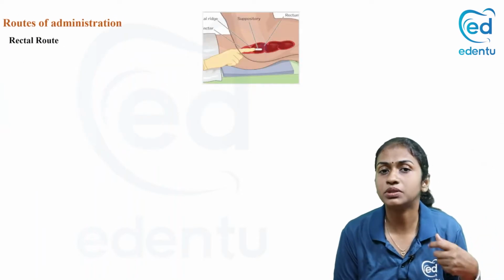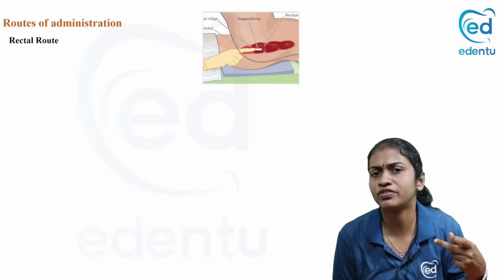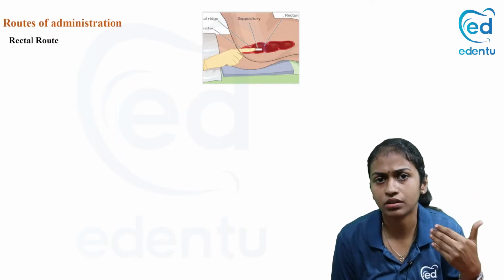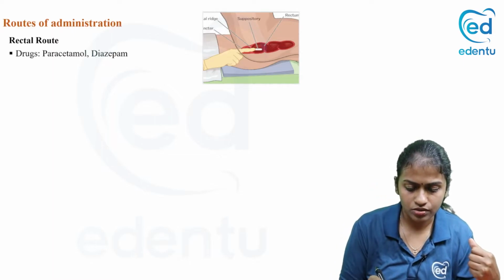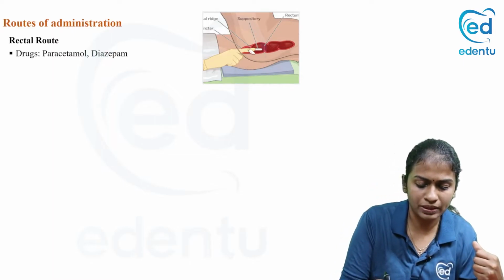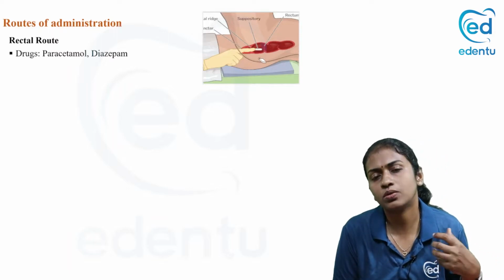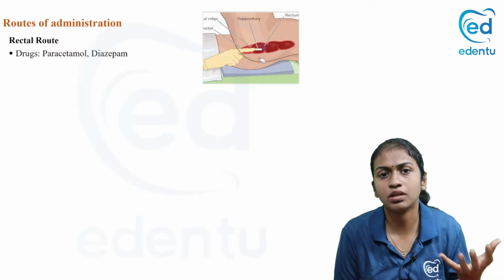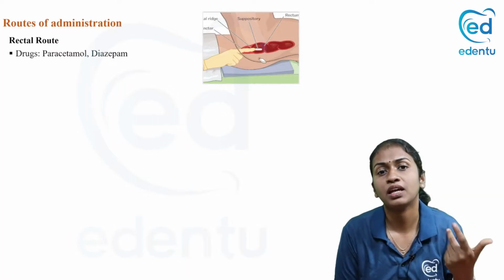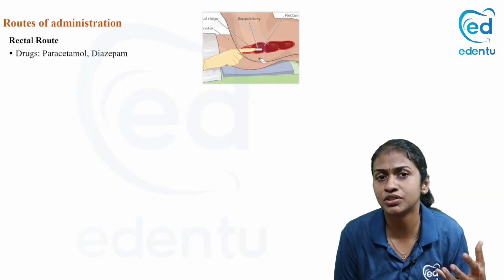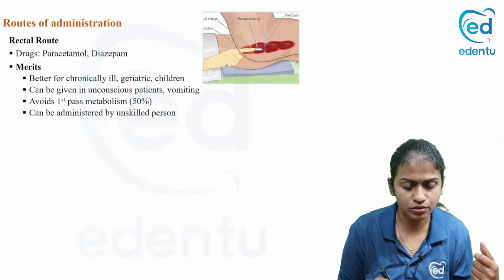Now next we come to the rectal route, that is in the form of different suppositories. We give the drug through the rectal route. So you can see here, this is application of a suppository. Drugs like paracetamol, especially in case of children, we may use as suppository. Diazepam in case of febrile seizures and all, we give by rectal route.